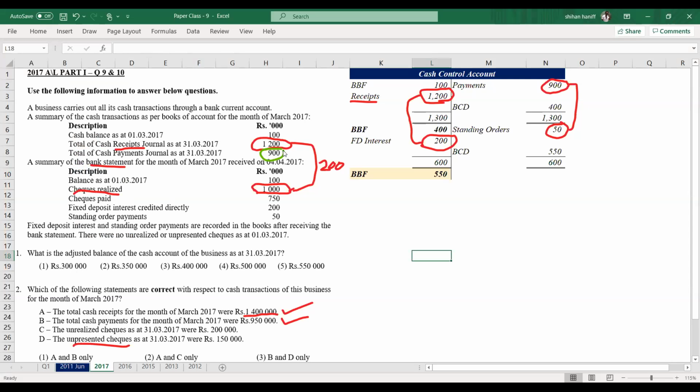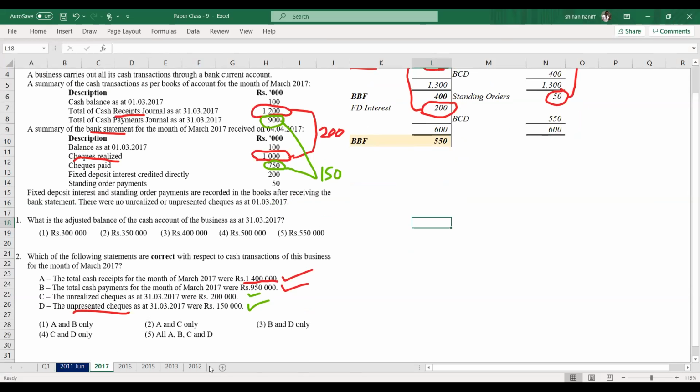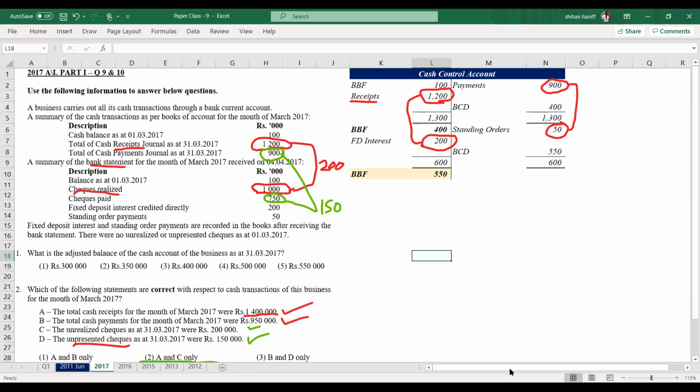900 is the check payment. And in the bank, there is a payment of 750. So in cash book, we have payment of 900, but in the bank, there is only 750 paid. That means 150 is unpresented checks. So this is also correct. So the answer for this is all A, B, C, and D are correct.